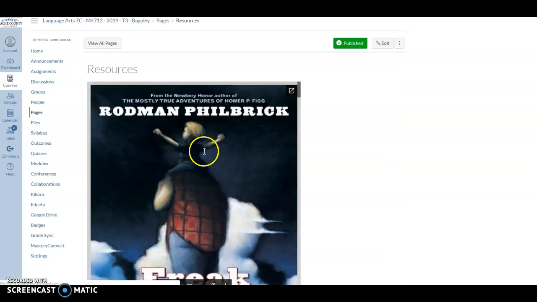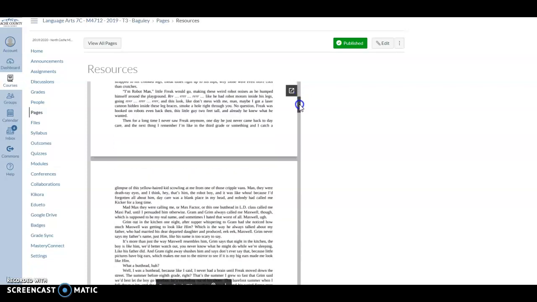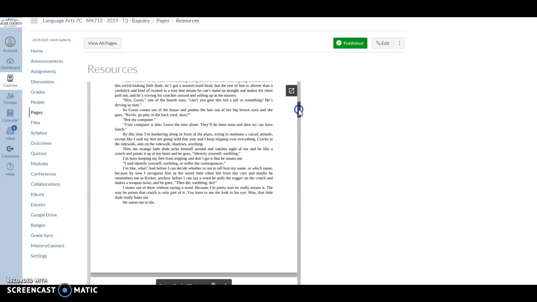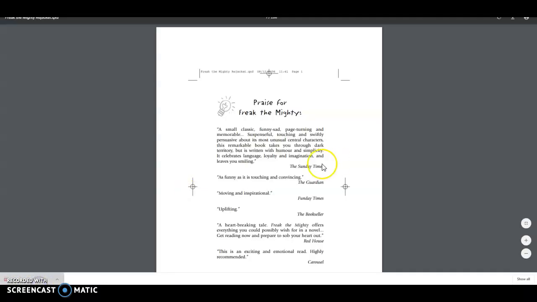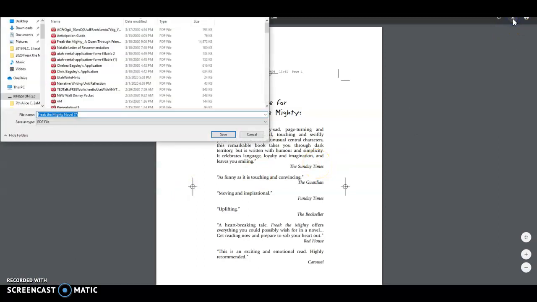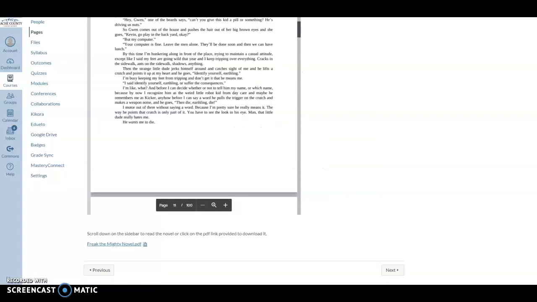Now when you log in there, you're going to see that the whole Freak the Mighty book is scanned in, so you can access it there. And there is also an option if you want to download the book to your cell phone or some other device. You can click at the bottom here, open it, and then you can actually download it by clicking that down arrow there and then deciding where you want to place it. So those are totally up to you on how you want to approach that. But now let me get to the other part.